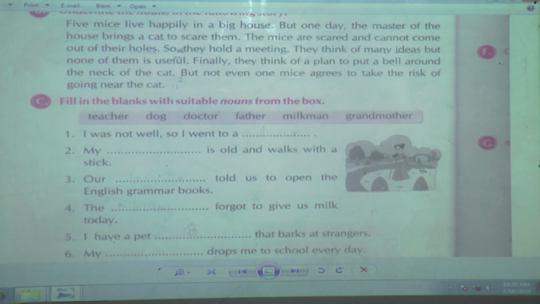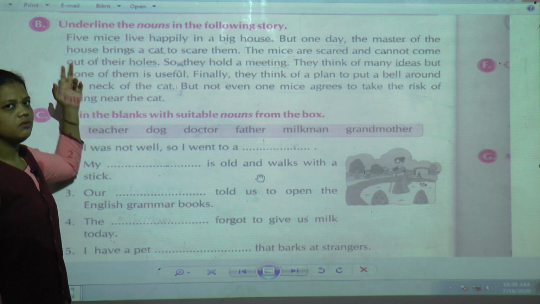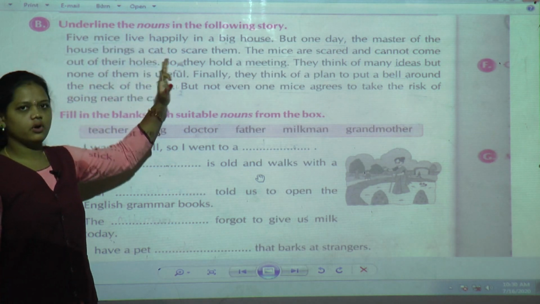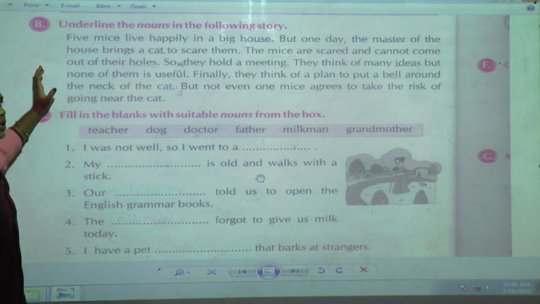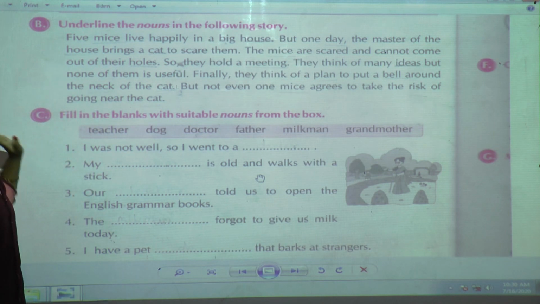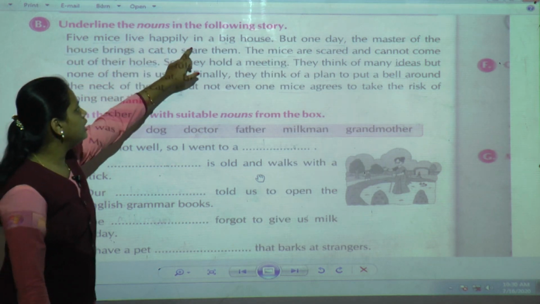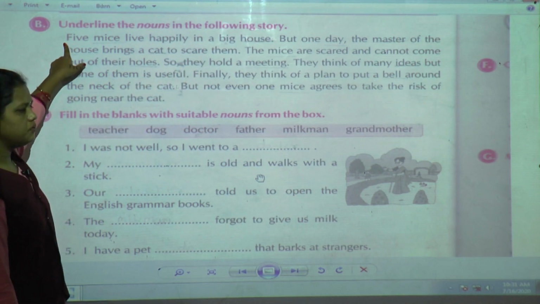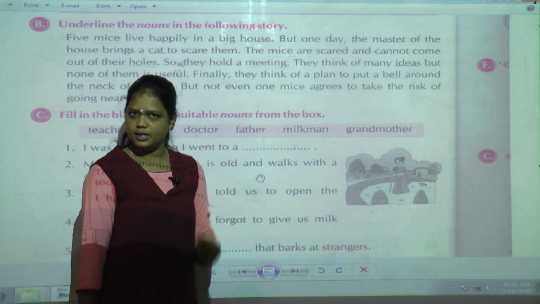We have seen one story which is about the cat and mice. The question given here is to underline the nouns in the following story. In the last period we underlined the nouns in the story. Once again I am going to revise it. In the first sentence, 5 mice live happily in a big house. Here in the first sentence, mice and house are the nouns we have underlined.